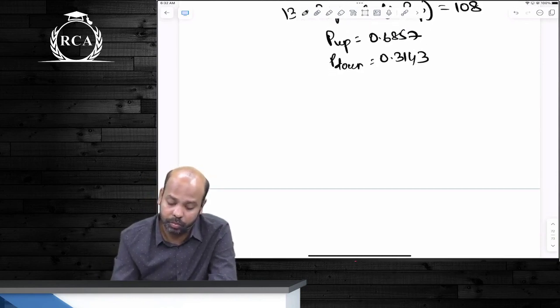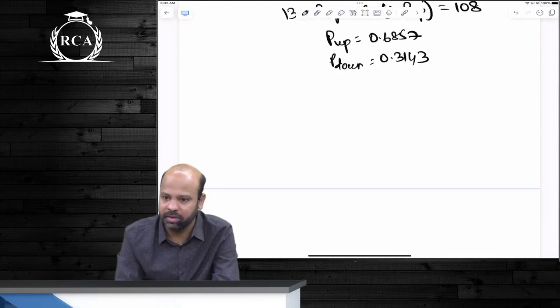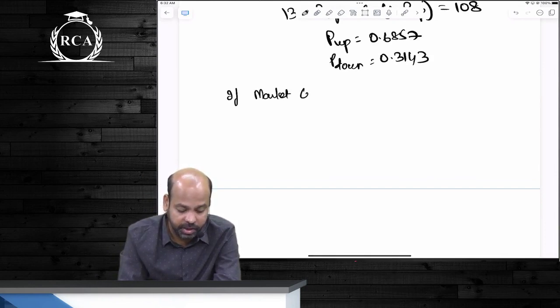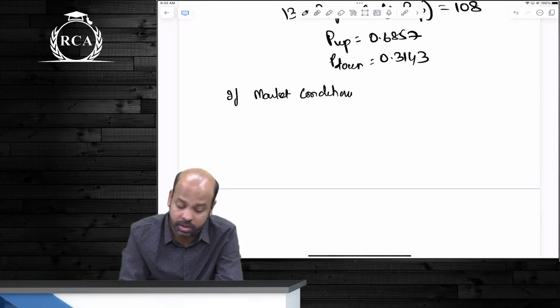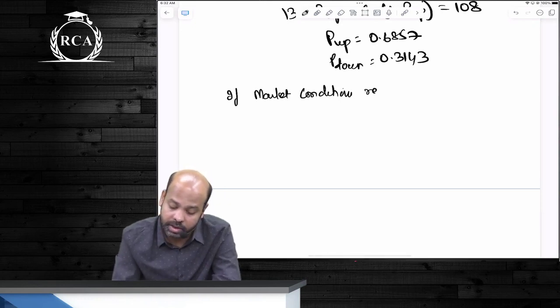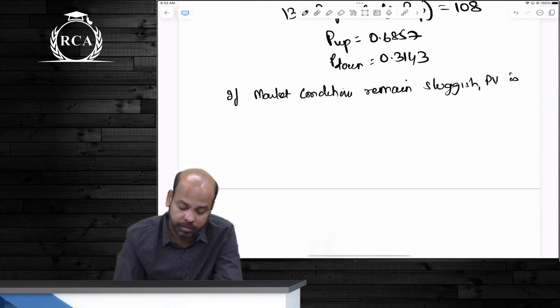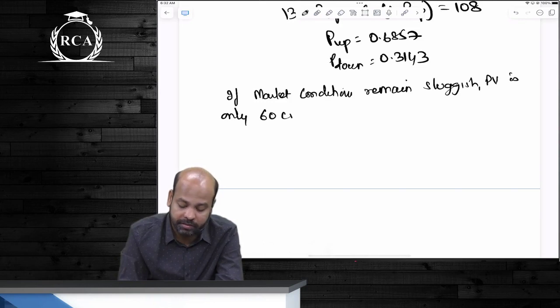Now, guys, once you compute P up and P down, please understand. If market conditions are not favorable or remain sluggish, then the present value is only 60 crores. But can we sell the project, guys?